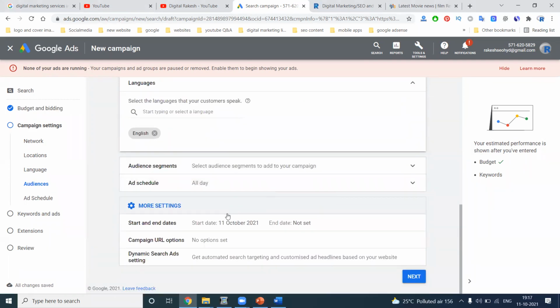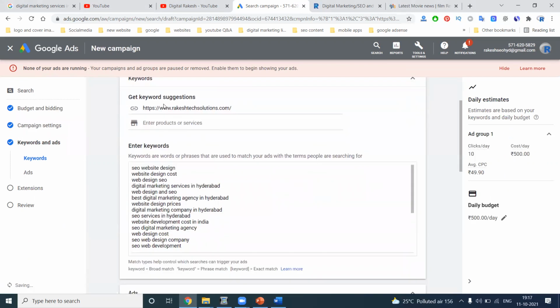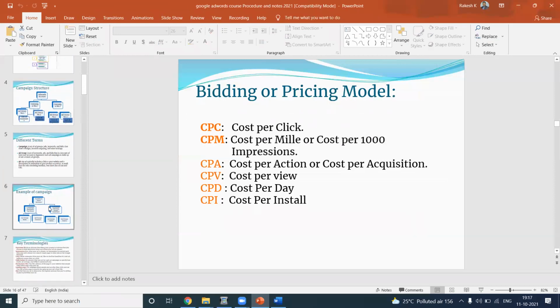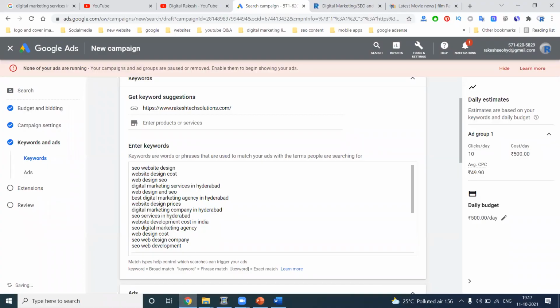Next, more options. For this campaign, the dynamic search ad will be set. Click next. Use whichever option is important and leave the remaining ones. After this, what website keywords can you add here? This is the ad group list of keywords. Each ad group can hold a list of keywords.